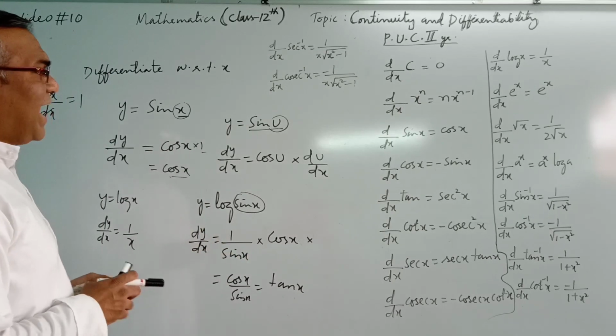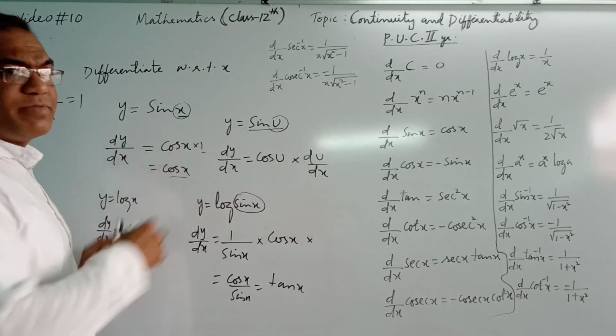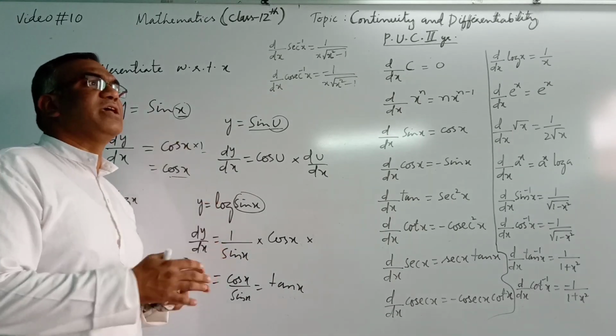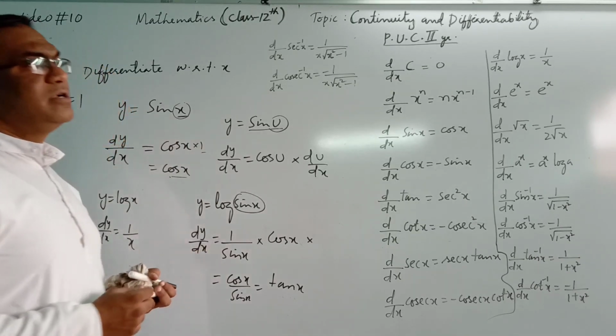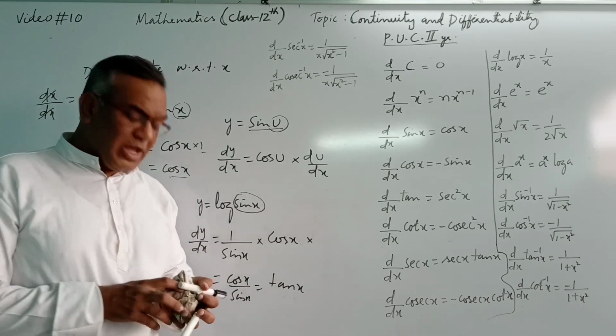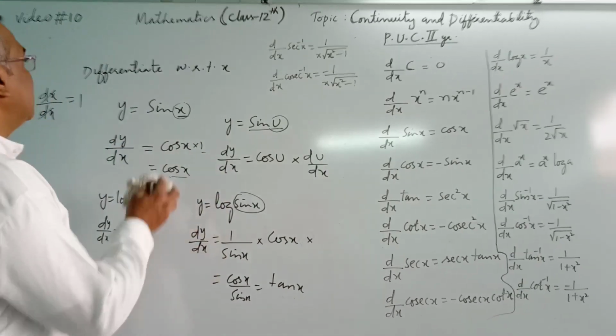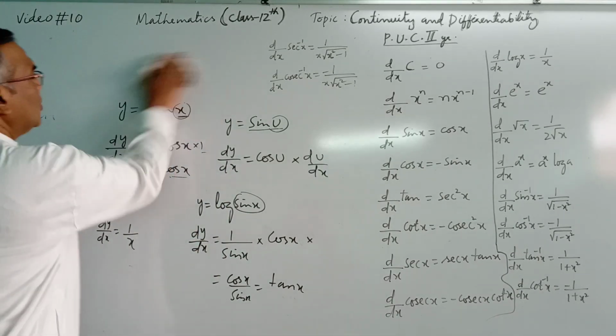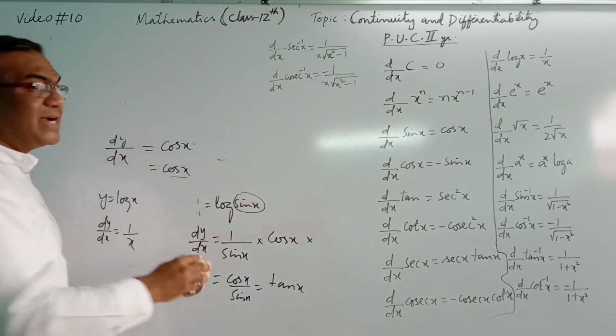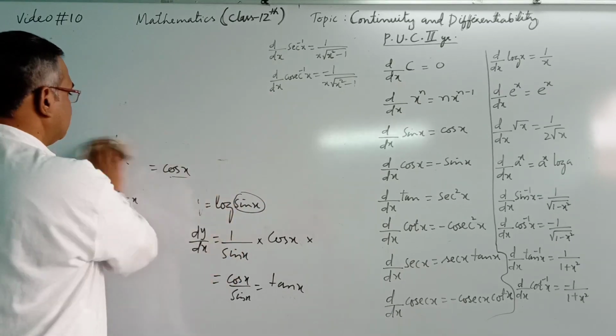Now, we have some problems that came in previous exams. But before that, I want to teach you two more important formulas. They are called product rule and quotient rule.